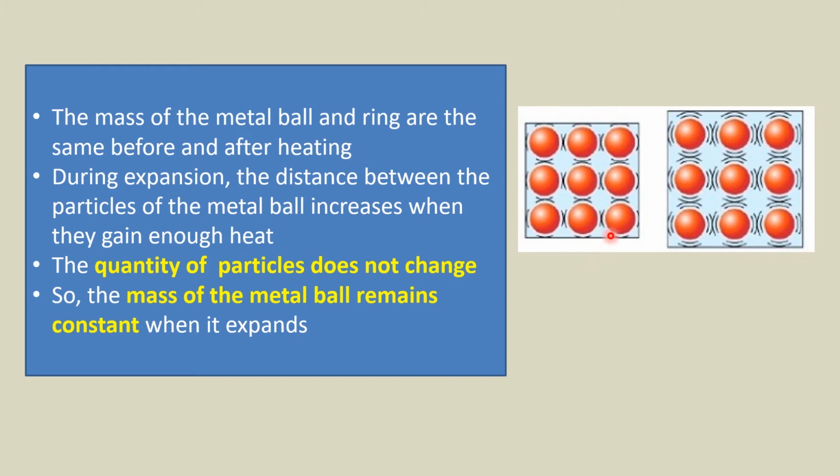During expansion, the distance between the particles of the metal ball increases when they gain enough heat, but the quantity of particles does not change. So, the mass of the metal ball remains constant when it expands.